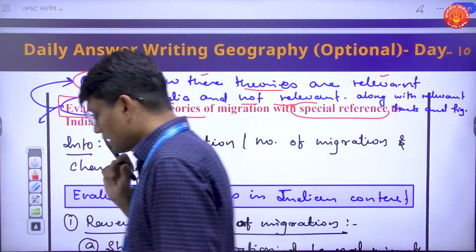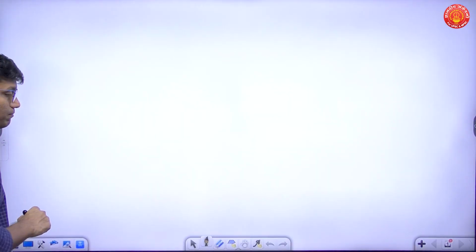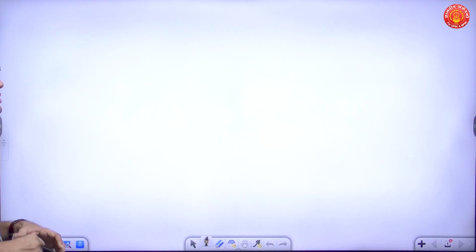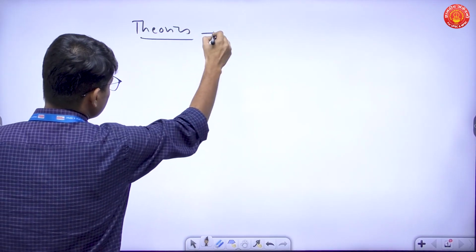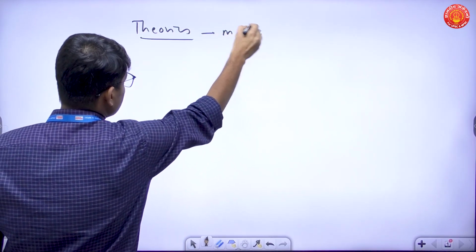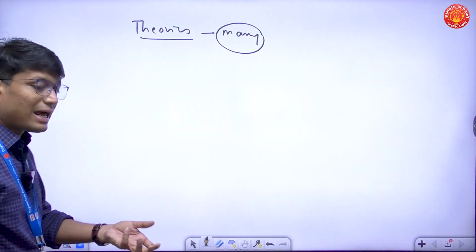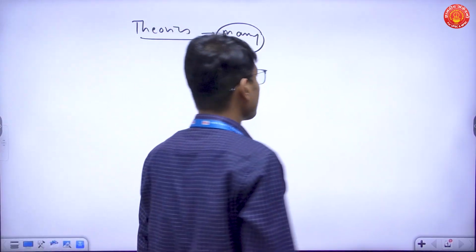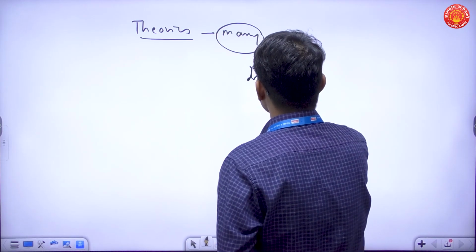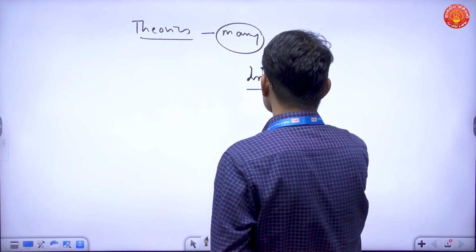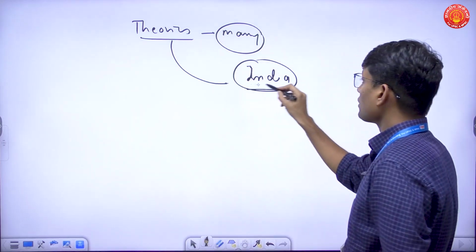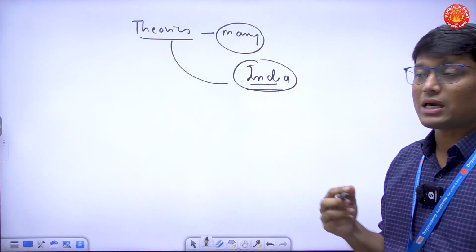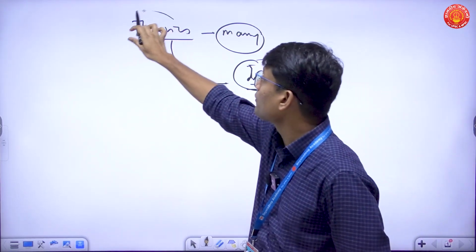Now let us first understand what challenge this question is presenting us. So what kind of challenge is it? We are going to talk about theories. There are many theories, fine. So this is the very first challenge, and whatever has been said in those theories needs to be put in Indian perspective. So if I have to put all these things in Indian perspective, I have to bring in a theory for India or for the migration trends of India. I will be explaining migration trends of India with the help of these theories.